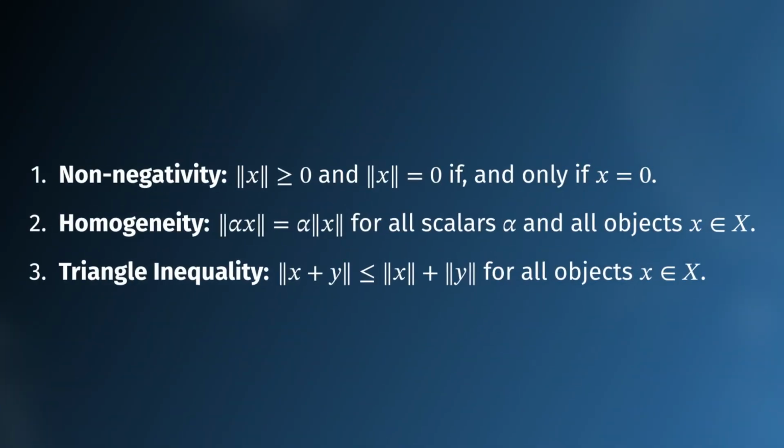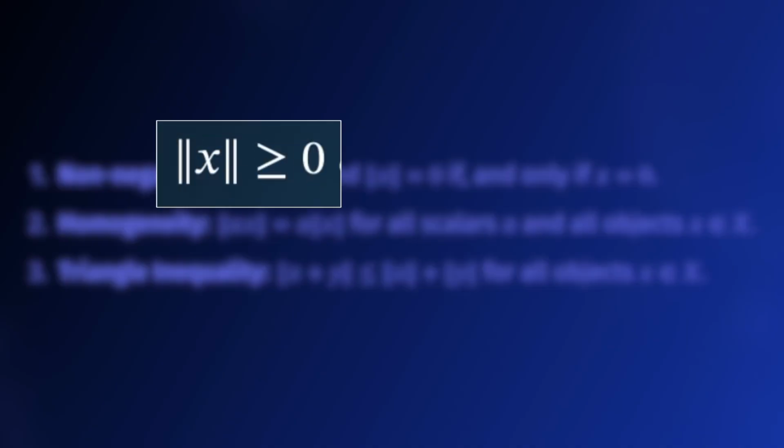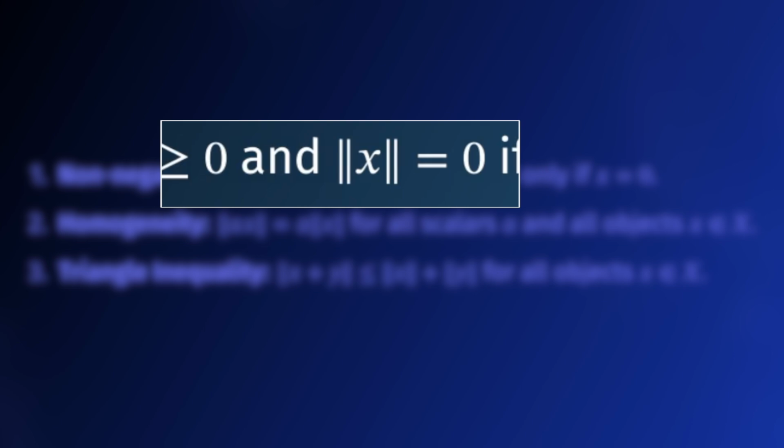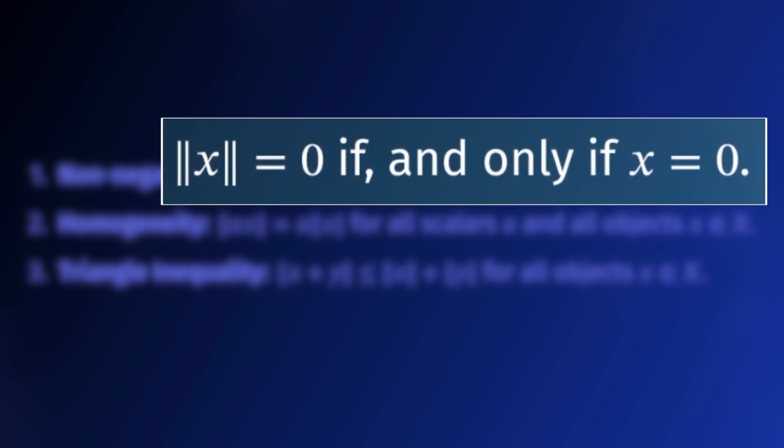Here they are. The first is that the measured size shall always be greater than or equal to 0 because it does not make sense to talk about negative sizes. The size of something is always a positive number. And it is also required that the size of the null object is trivially 0.